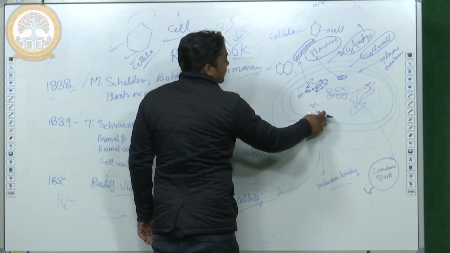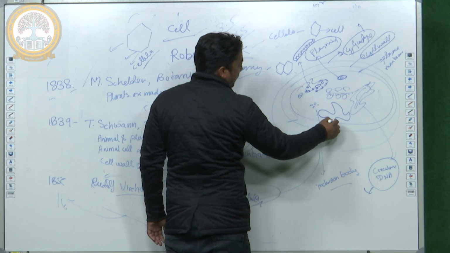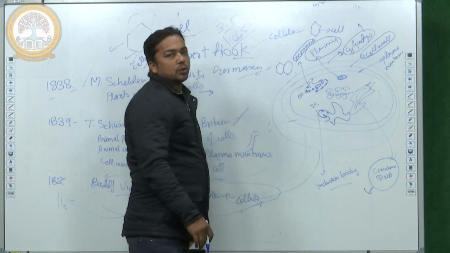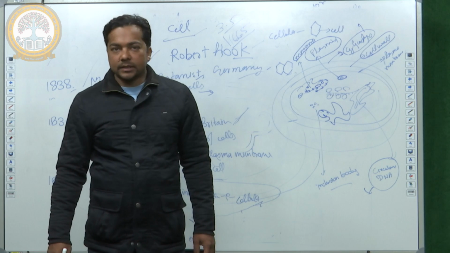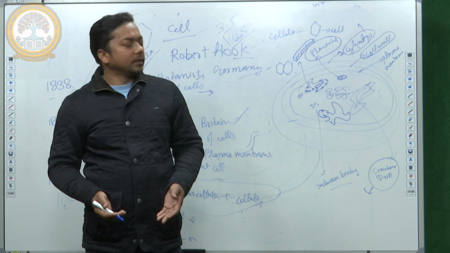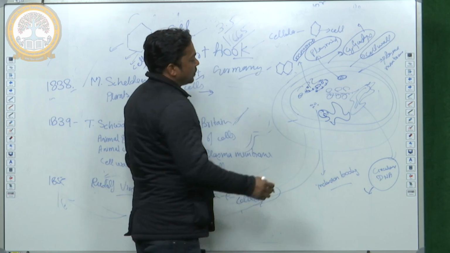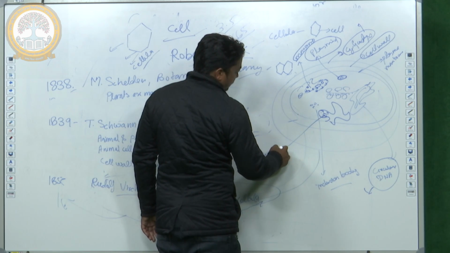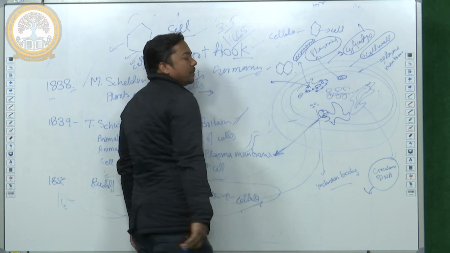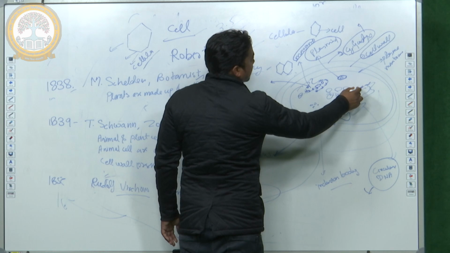And in cyanobacteria, the plasma membrane enfolds inside, and this structure has different types of pigment. Prokaryotic cells lack chloroplast, so they do not have different cell organelles. So pigments are here in cyanobacteria. This structure is known as chromatophore, analogous to chloroplast, and the mesosome is analogous to mitochondria.